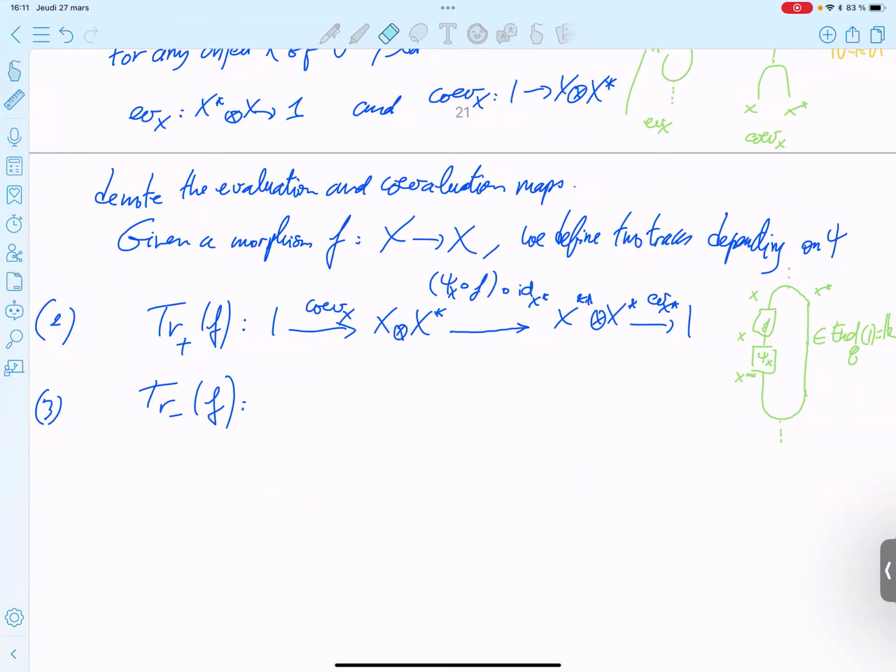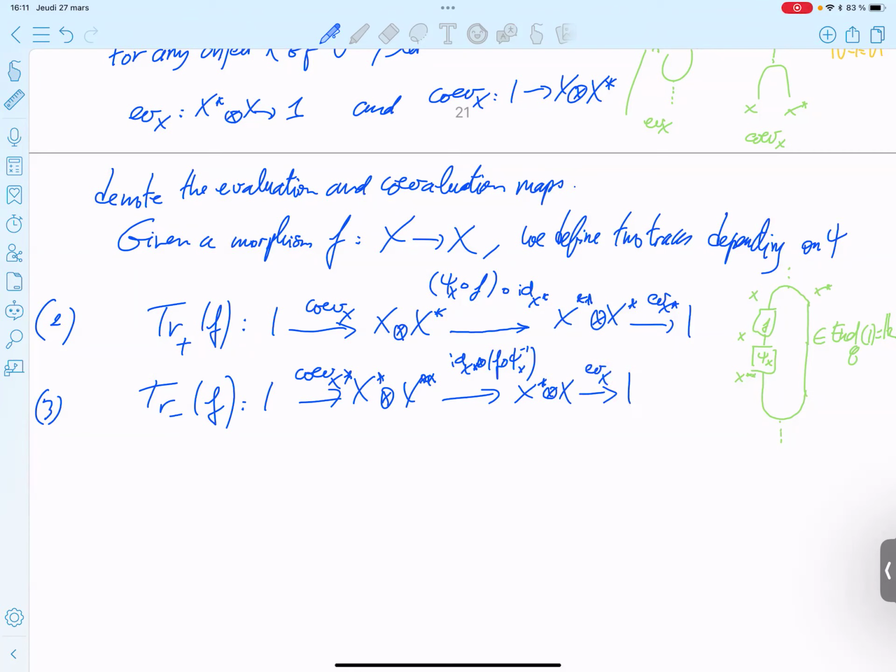Oh, okay. So the left trace. You start from 1. You apply the co-evaluation. It's similar, so I will not go into the details. I just write: it's similar, but you draw on the other side. ID X star tensor F. And here you need to compose with the inverse of the isomorphism, and then the evaluation X to 1.